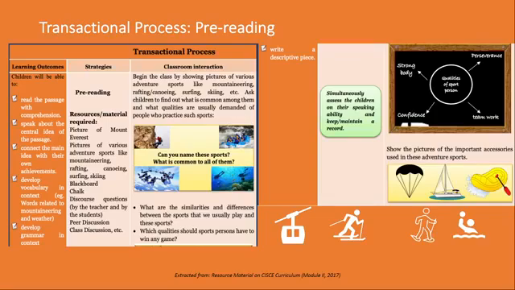In the left-hand margin, there are learning outcomes. The teacher has specified the learning outcomes as that the children will be able to read the passage with comprehension. They will be able to speak about the central idea of the passage. They will be able to connect the main idea with their own achievements. They will be able to develop vocabulary in context, and they will be able to develop grammar in context.